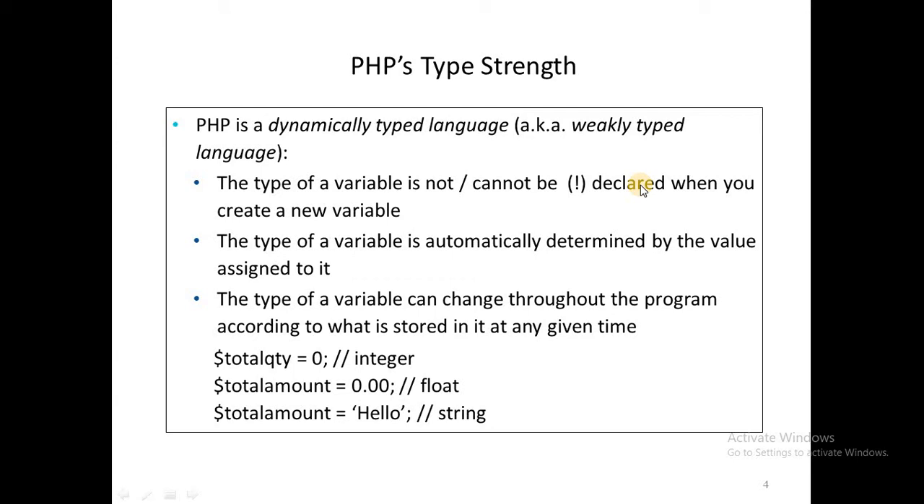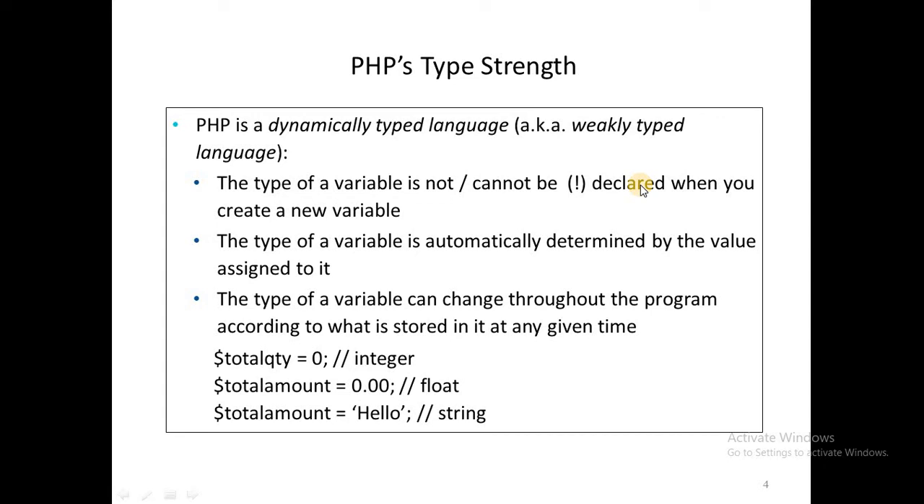And in PHP, the variable name must be prefixed with the dollar symbol. Whatever name is prefixed with the dollar symbol will be automatically interpreted as a variable. And here the type of a variable depends on the value assigned to the variable.